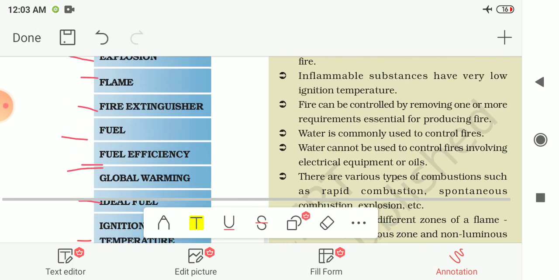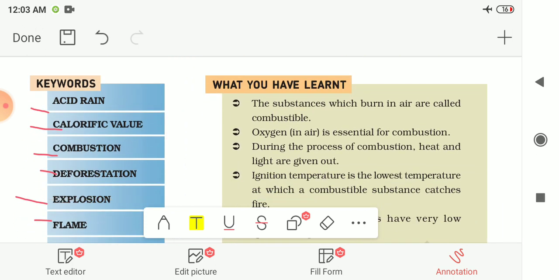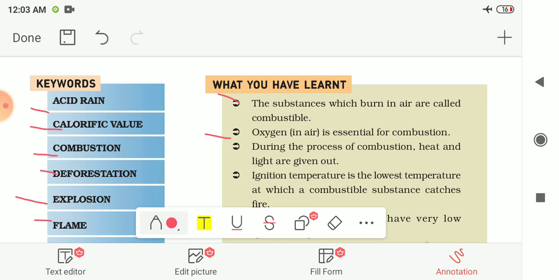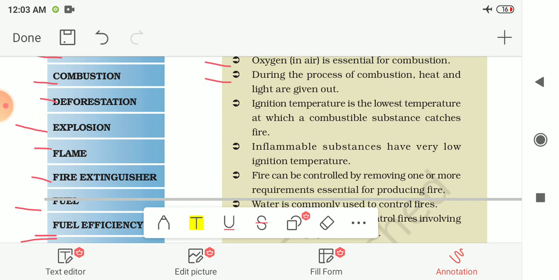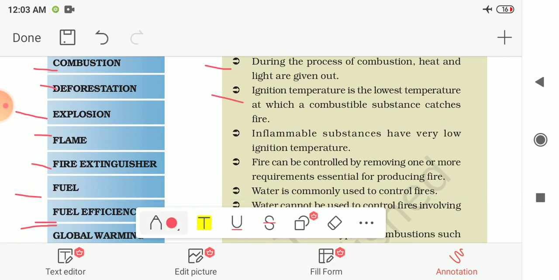Now let us see the summary of this chapter. In this chapter we had seen that the substances which burn in air are called combustible substances. Oxygen in air is essential for combustion, and during the process of combustion heat and light are given out. Ignition temperature is the lowest temperature at which a combustible substance catches fire.